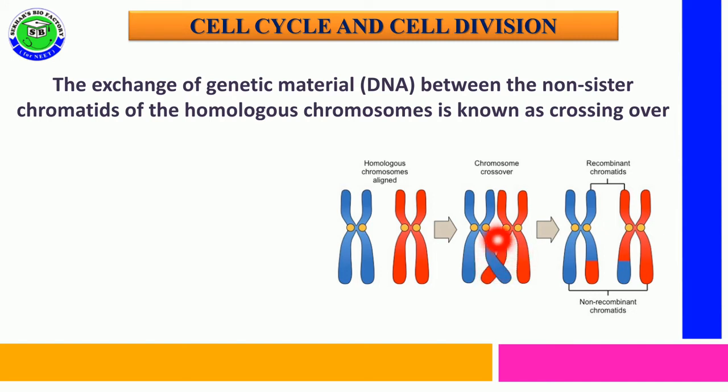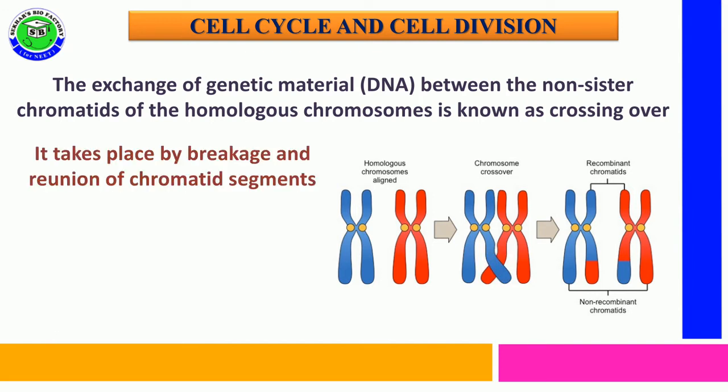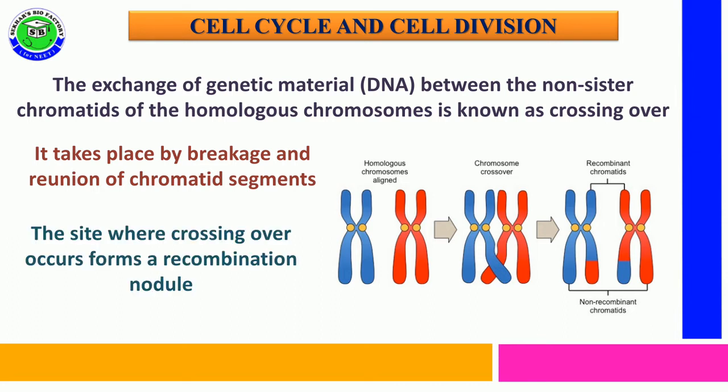That process is called crossing over. This crossing over generally takes place by breakage of non-sister chromatids into fragments, and then after mutual exchange, reunion of chromatid segments or fragments takes place. After completion of crossing over, at the location where crossing over occurred, a nodule is formed. It is called a recombination nodule.